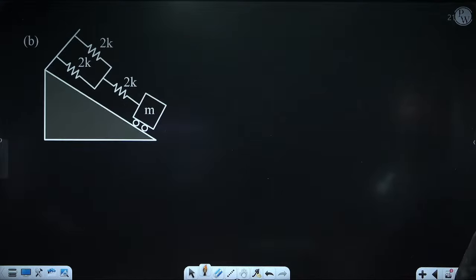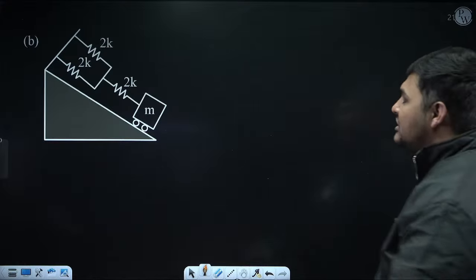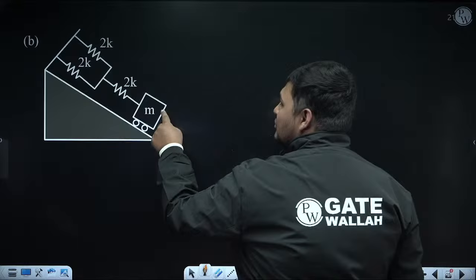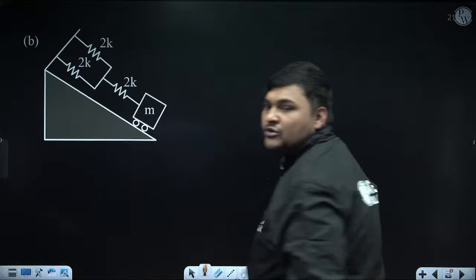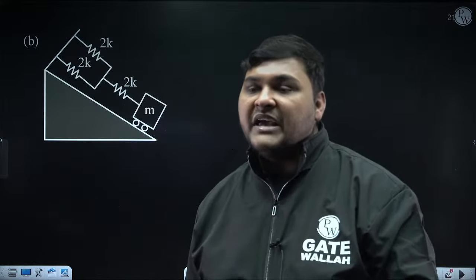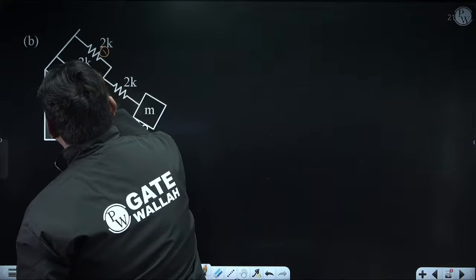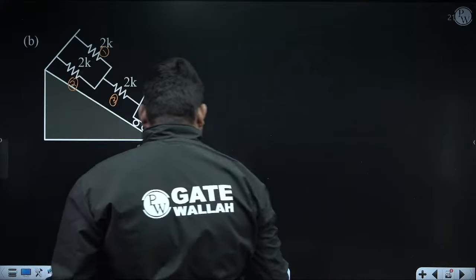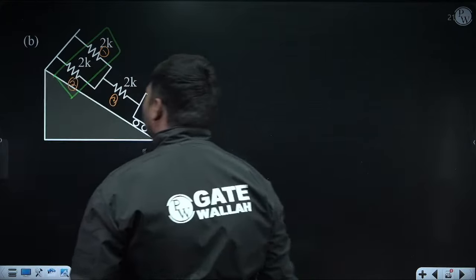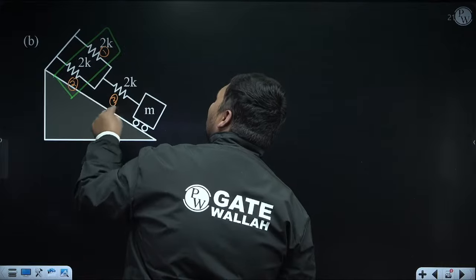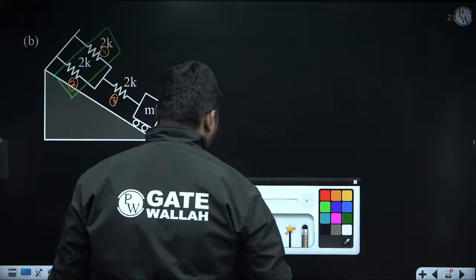Now, what about this question? Here again calculate Ke. Okay, and you can use this approach now, because again the springs are directly attached to the mass, and mass is vibrating in the direction in which the spring is aligned. So again you can use this Ke method, and you can calculate Ke by using series parallel arrangement. How? Suppose this is spring 1, this is 2, this is 3. So first of all, we can say this 1 and 2 are in parallel arrangement, and their equivalent is making end to end connection with 3. So they will be in series arrangement with 3. But first calculate equivalent of 1 and 2, because they are in parallel.